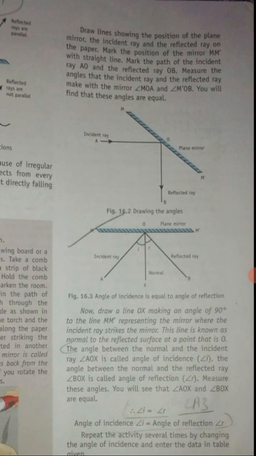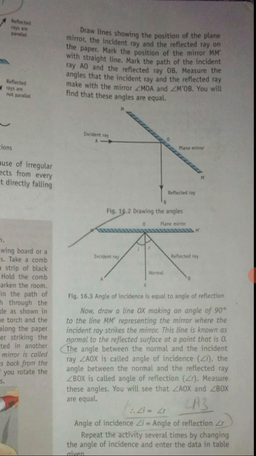Draw a line showing the position of the plane mirror, an incident ray and the reflected ray on the paper. Mark the position of the mirror MM' with a straight line. Mark the path of the incident ray AO and the reflected ray OB.